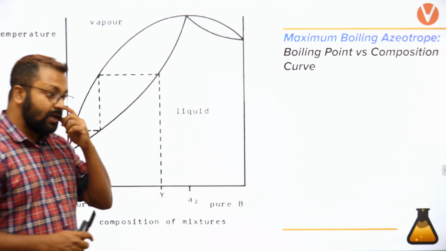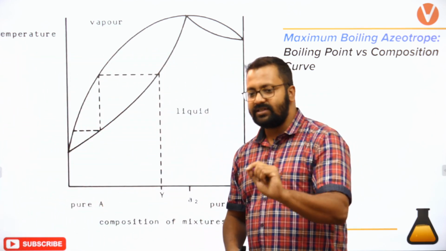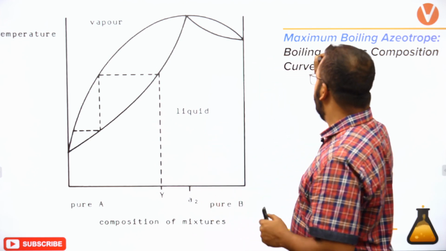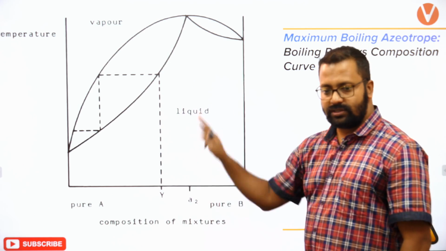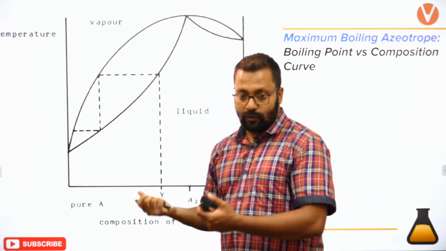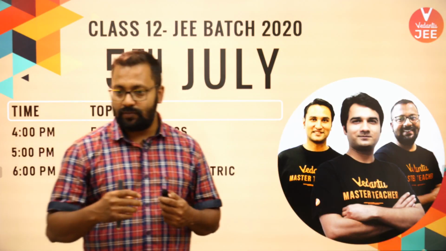Usually होना क्या चाहिए? More volatile should escape out, less volatile should remain, but if it is azeotropic, the composition remains the same. Okay, the composition will remain the same. So this is the same that we can analyze for maximum boiling. Try to do it on your own, and with this we end today's session.